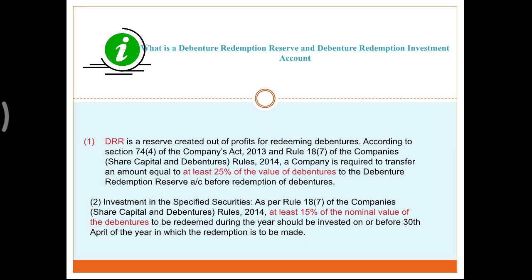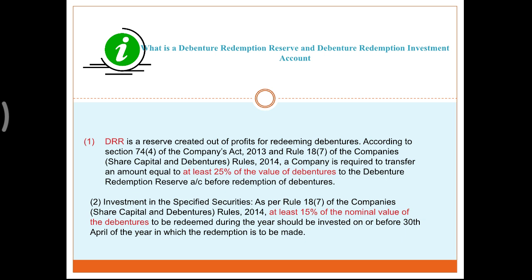At that time you have to consider 100% DRR, creating 100% DRR out of those profits. So, no confusion at all. If the balance of P&L is not given, you will create only 25% DRR. And if information is given about the profit and loss balance, then you will take 100% DRR.